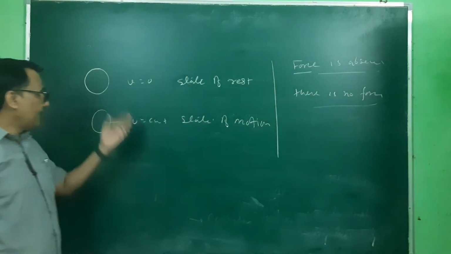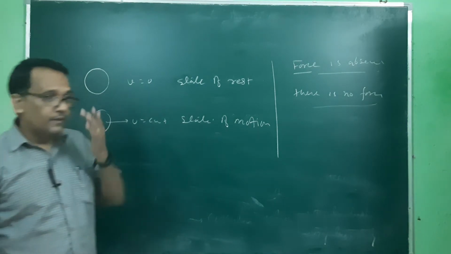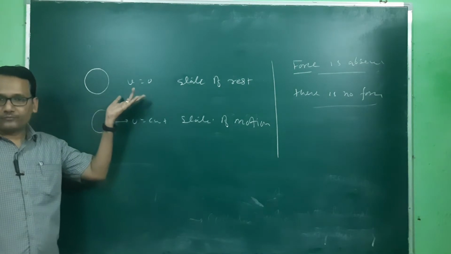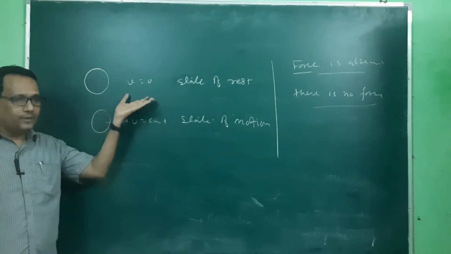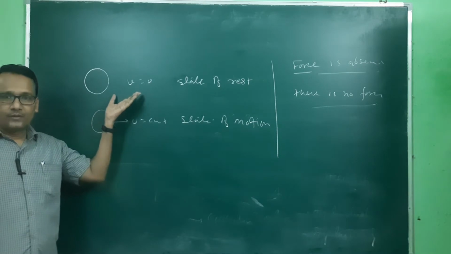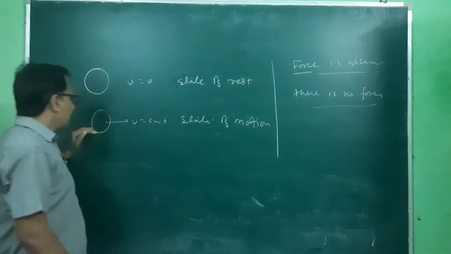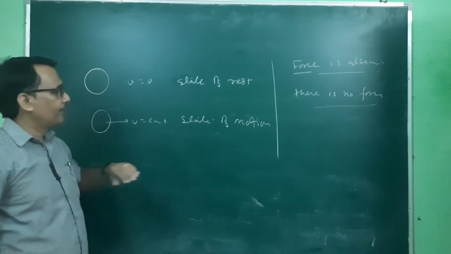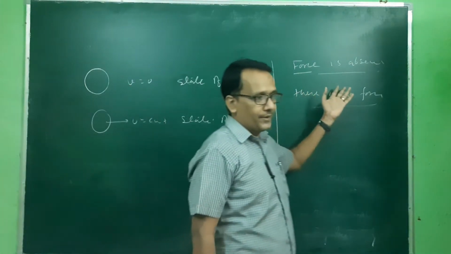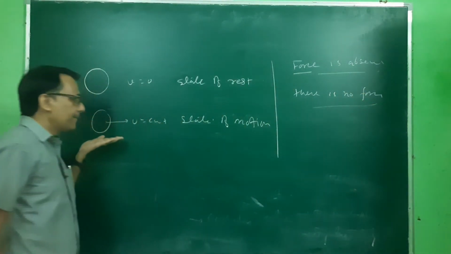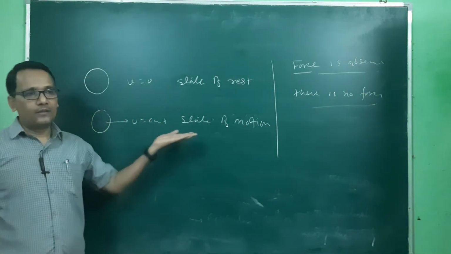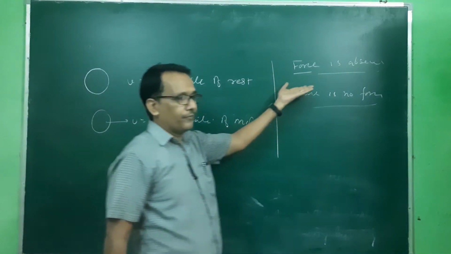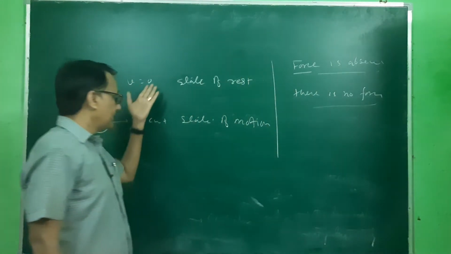So what will happen if this object is initially at rest? That object will remain at rest. There will be no change in its position. This is fixed. And also, if that object is initially moving with constant velocity, and there is no force applied, then that object will remain in the state of that motion with constant velocity. This means force is a factor which can change the state.